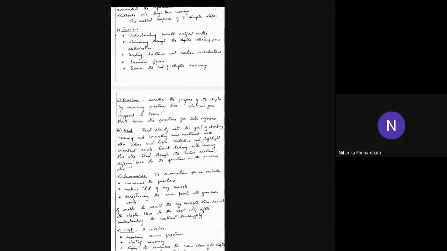After preview and after framing the questions, the third stage is where you start reading. So reading is not the first step in comprehension. According to the PQRST method, the first step is preview, then framing the questions, and only in the third step do we start reading the material. So when you read here, this is not skim reading. Skim reading is just having an overall view.